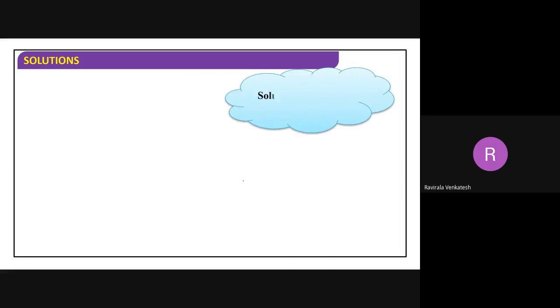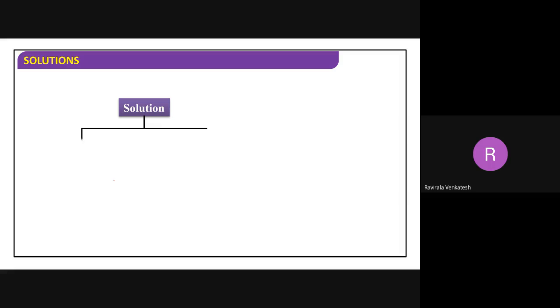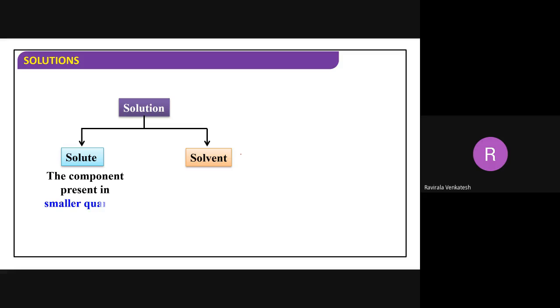Now what is a solution? Solute plus solvent. Now, which is called solute and which is called solvent? The component which is in the largest amount is called solvent, and the content which is in less amount is called solute. Generally, solute will have a smaller quantity and solvent will have a large quantity. You can also remember it like this.